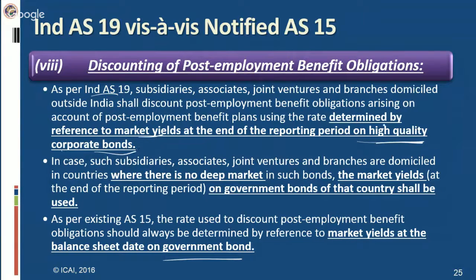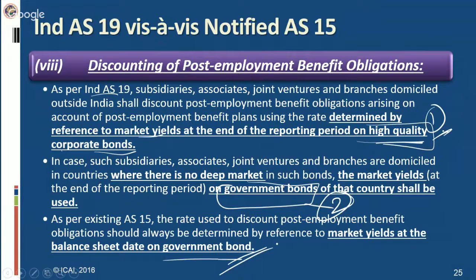If you are not able to find high quality corporate bonds, then rely on government bonds. So this is primary and this is secondary. First look into this; if you're not getting high quality corporate bonds, then look to government bonds. But AS 15 says you have to see only government bonds. This is the difference between Ind AS 19 and AS 15.